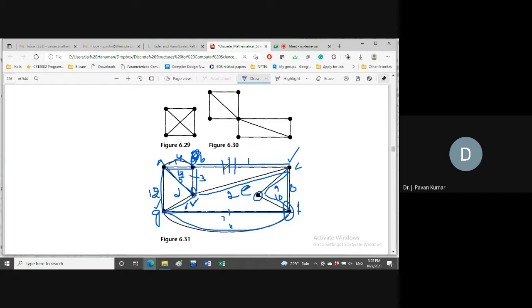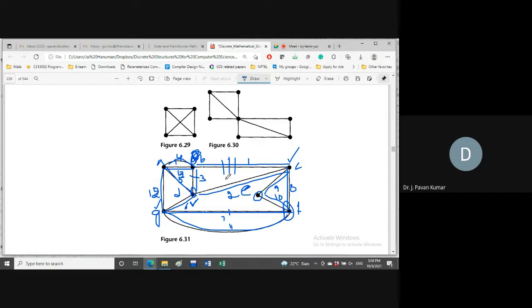If there exists an Euler cycle, then we could obtain the Euler cycle by applying this procedure. Let us try to reframe formally the procedure we have discussed. What is the procedure that we have started? We can start at any edge. Yes or no? We can start at any edge.